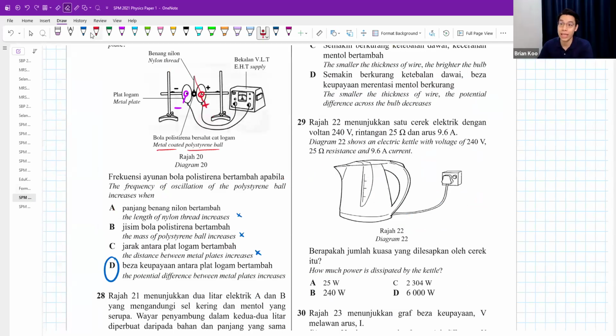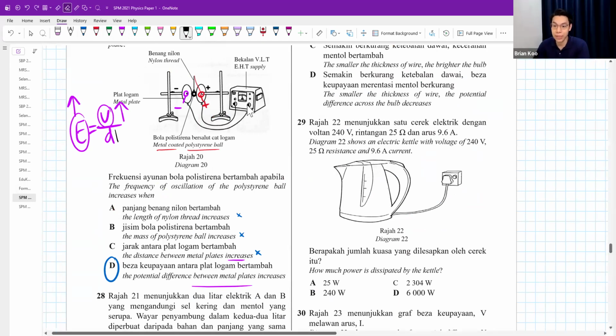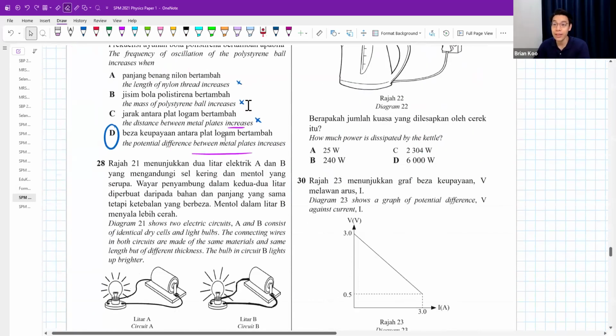How strong is your electric field? Electric field strength. You want a stronger electric field, you increase the V. They say increase the D. Why is that wrong? Because if you increase the D, then the E will fall. So that's why C is wrong. Okay, C is wrong. Question 28.